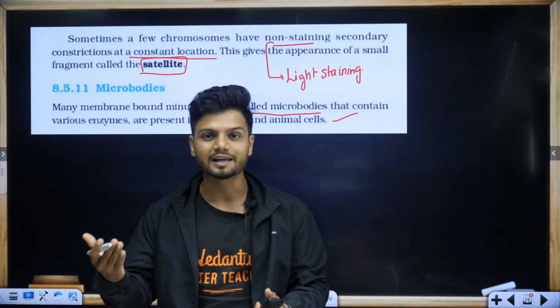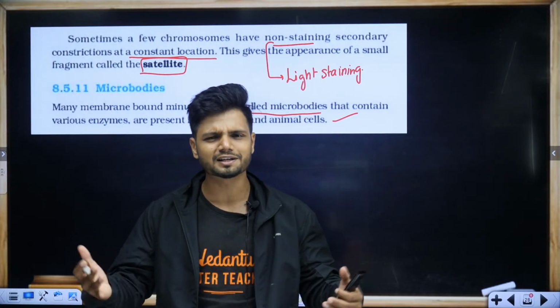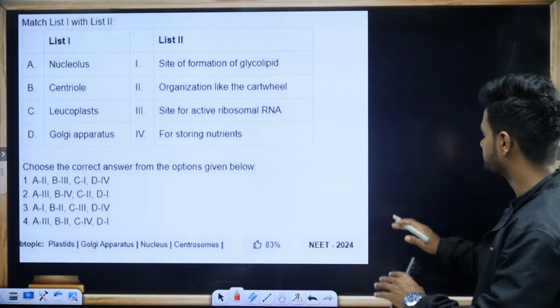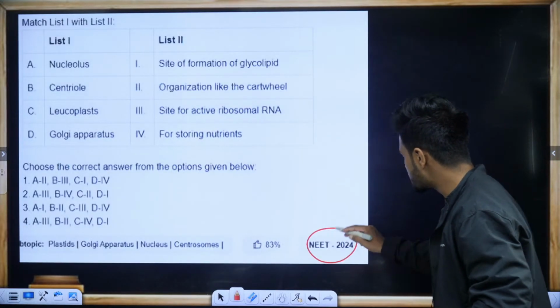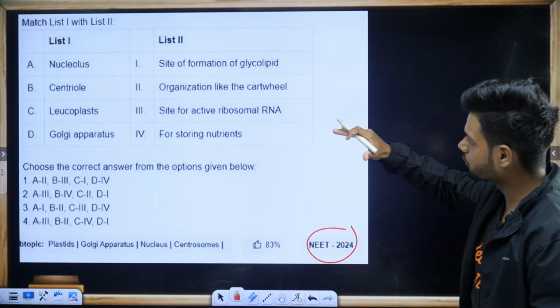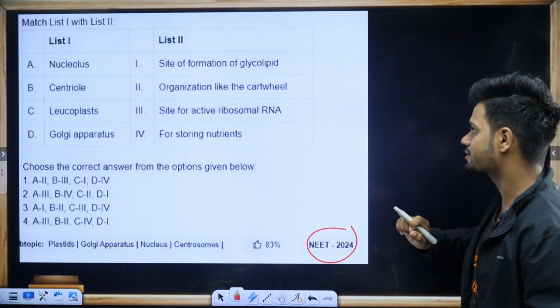We are covering every single line of NCERT. We're doing PYQs, every single thing at one point. Okay, so let's start with the PYQs. The first one is here. NEET 2024 question. Go. Match the following: nucleolus, centriole, leucoplast, Golgi apparatus.